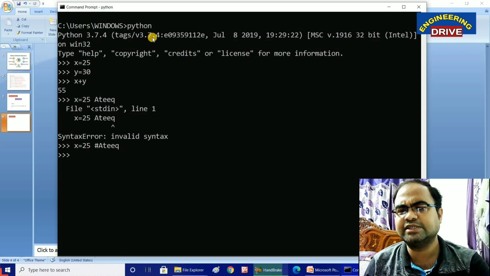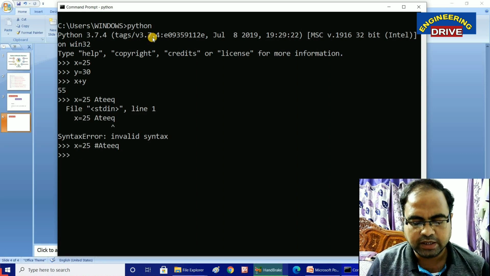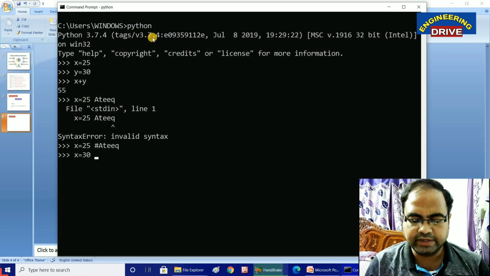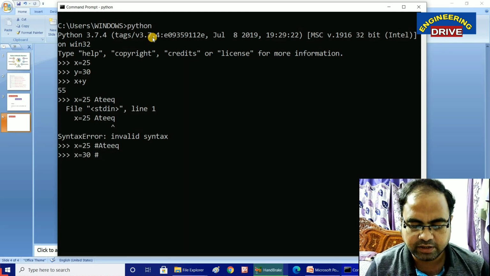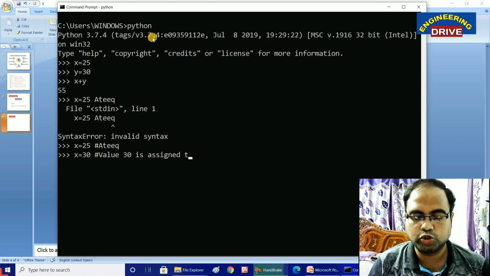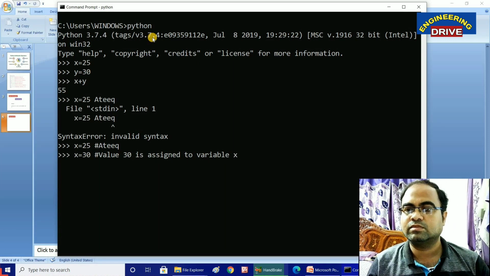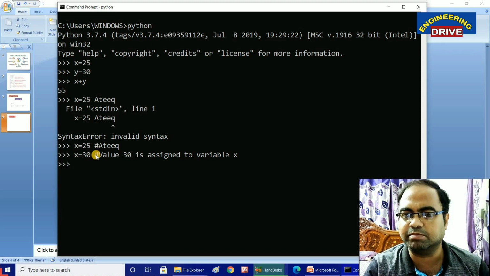This is just an example I have taken. In real-time situations, what is the use of comments? Let us take in x, I have stored the value 30. Next, I use a comment hash. Now I am going to write: value 30 is assigned to variable x. Enter. It is a valid statement, because I have used the hash symbol, which is the comment symbol in Python.